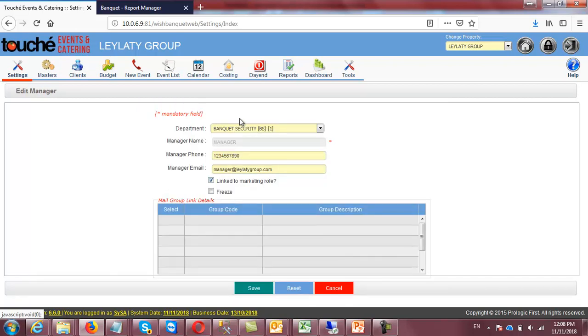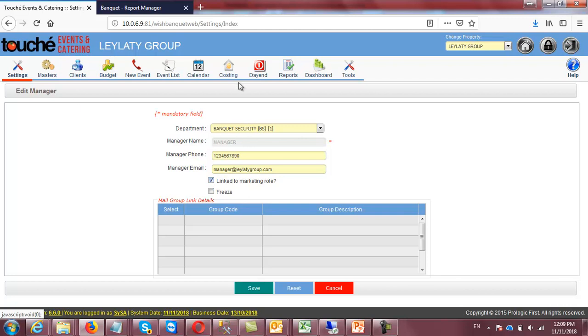This manager belongs to this department, and here are the contact number, phone numbers, email IDs. You are supposed to put this link if this manager has the marketing role. So this manager will be available in a list while making the event, and you can link this manager as a sales manager, that you got this business from this manager.